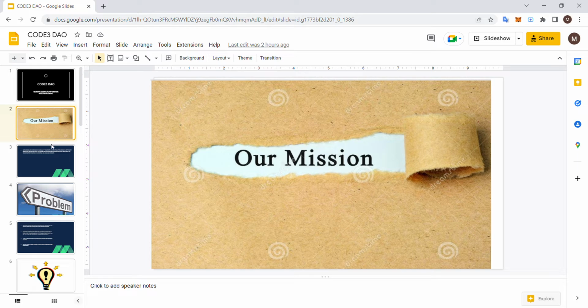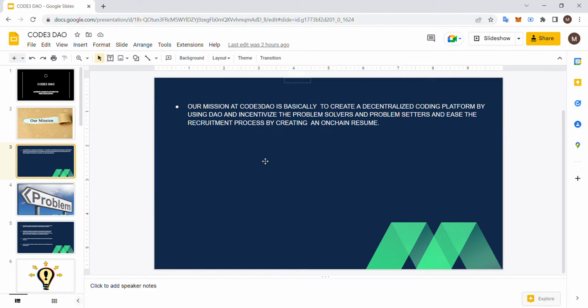So, what is our mission? Our mission is basically to create a decentralized coding platform using DAO, and we try to incentivize problem solvers and problem setters, and also ease the recruitment process by creating an on-chain resume.